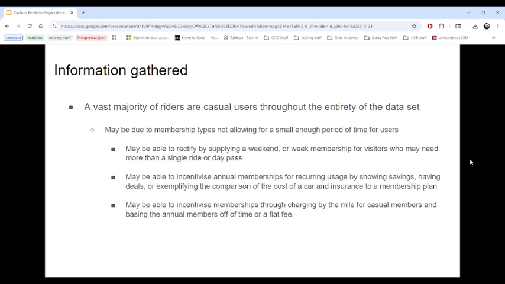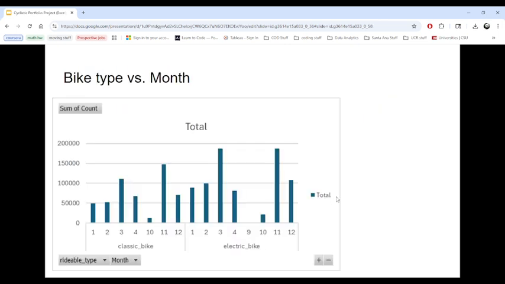So, for instance, if we say the annual membership comes down to $10 a month for usage of the bikes versus insurance for a car and gas and all the maintenance would be much higher. We also may be able to incentivize annual memberships through charging by the mile for casuals and basing the annual members off of time or a flat fee, so they're not paying based on mile.